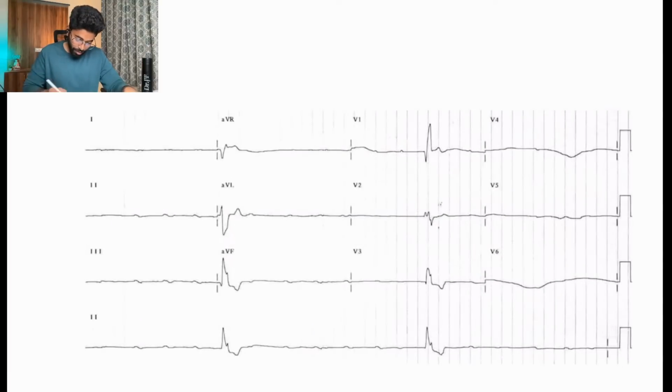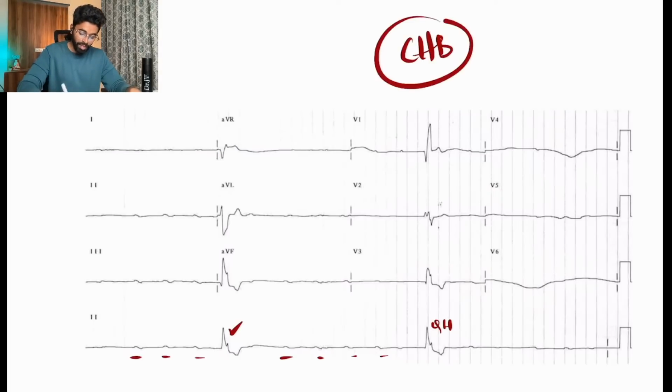And here I can see P, P, P, and this looks like a QRS, P, P, P, P, and QRS. So what about this? This is nothing but a complete heart block, where we can see AV dissociation, atrioventricular dissociation.